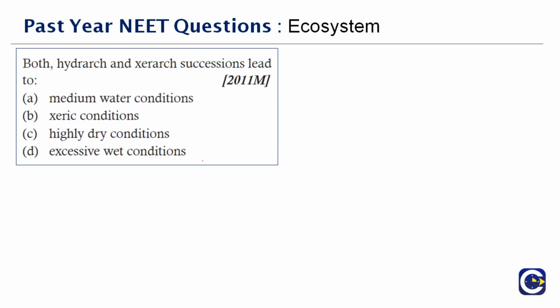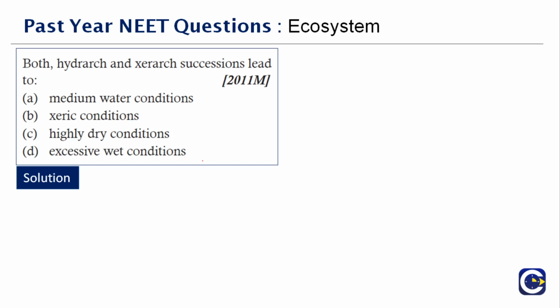Next question here. Both hydrarch and xerarch successions lead to dash. This is a very self-explanatory question. I think by now you'd have guessed the answer. It's a medium water condition, right? What does a xerophyte do? Where there is a lot of scarcity of water, the stomata most of the time remain closed so that the water will not get wasted.